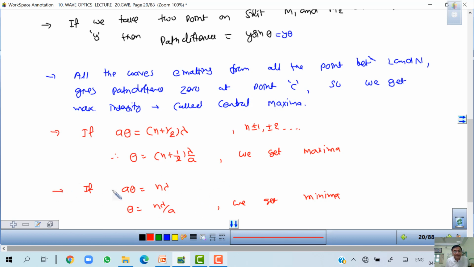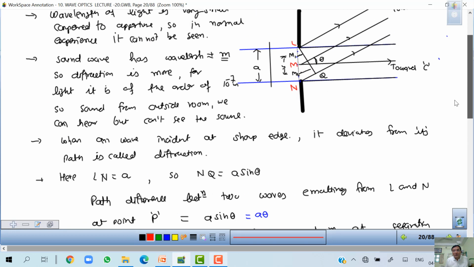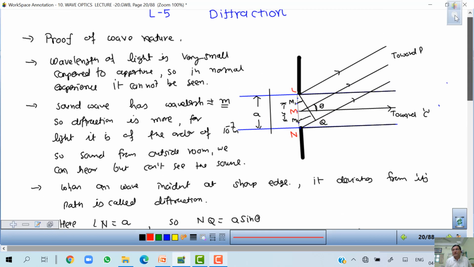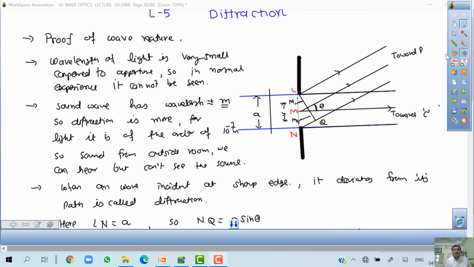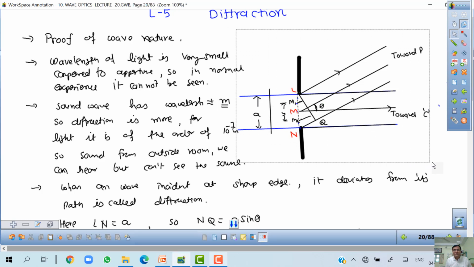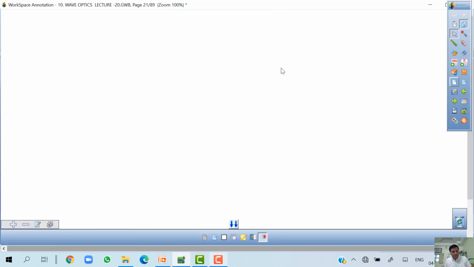First I explain this part. So we explain minima. For that I take a copy of this and I paste it on another one.